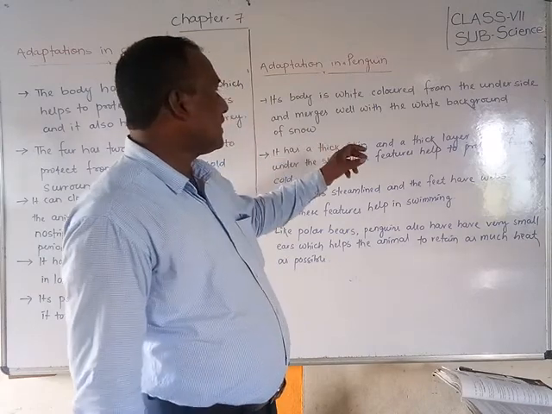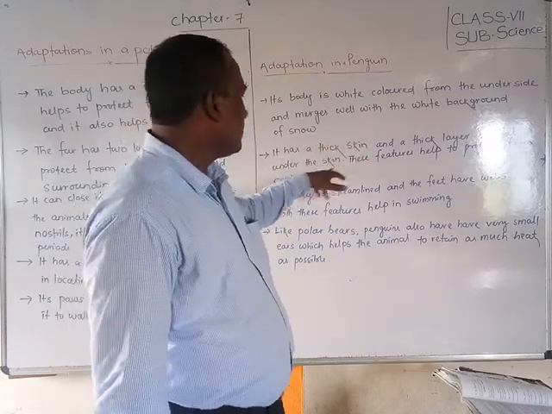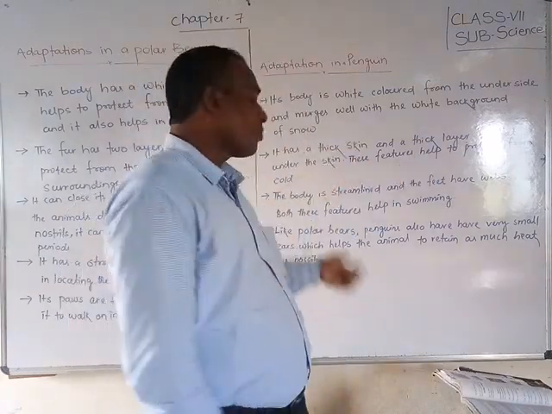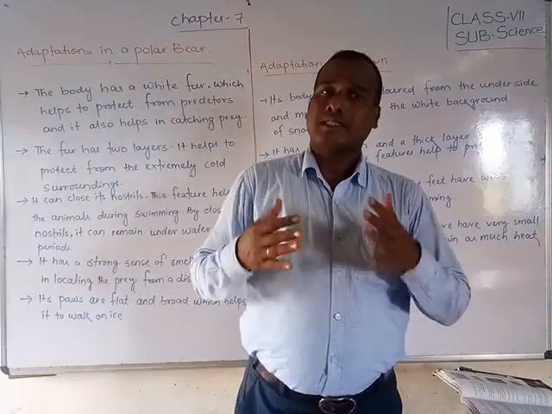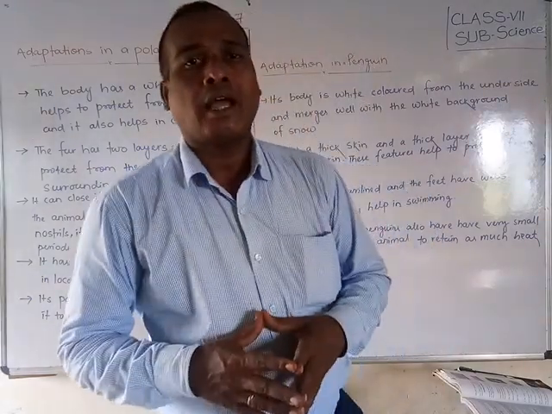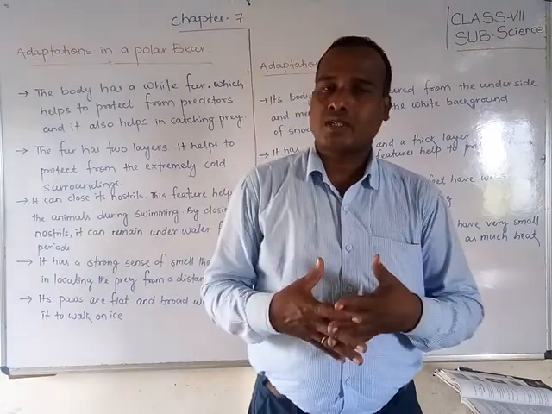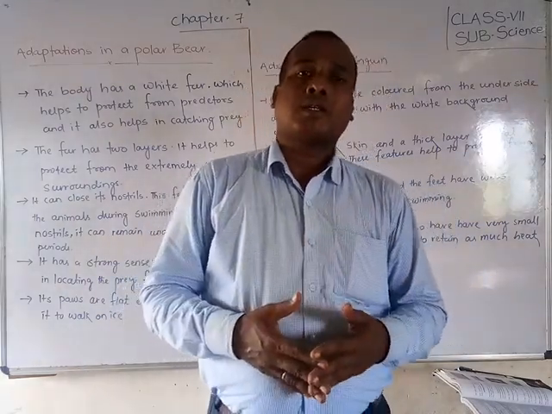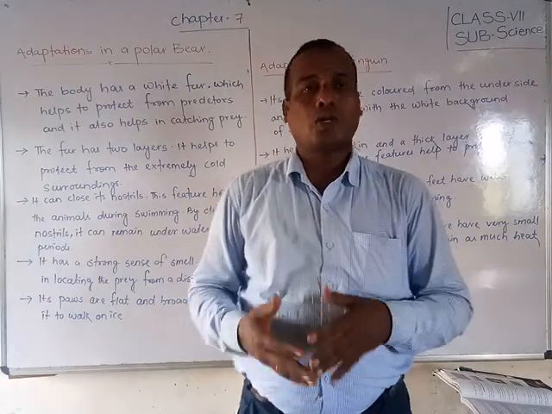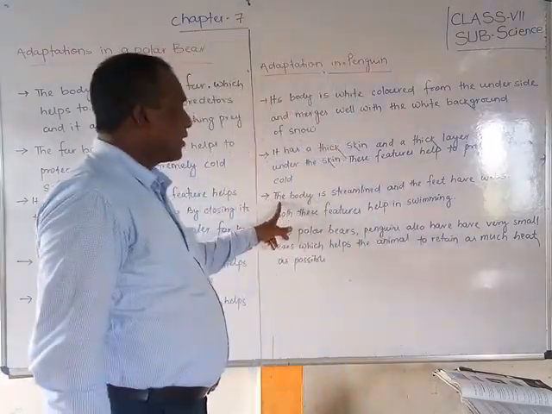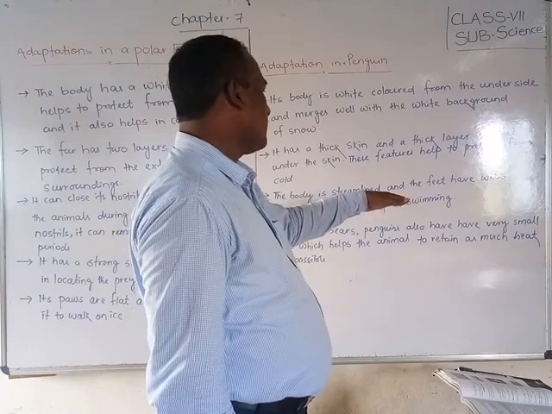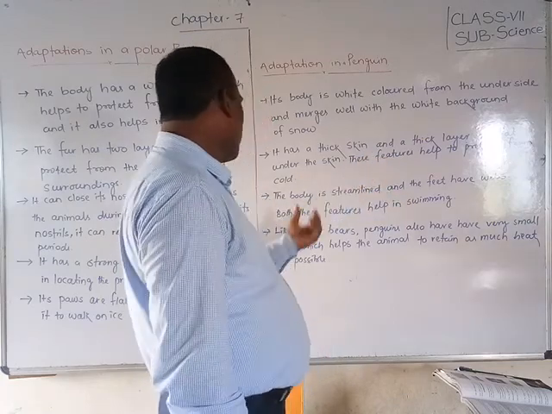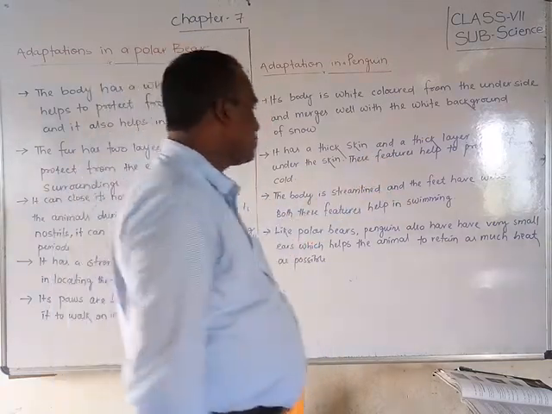It has a thick skin and a thick layer of fat under the skin. This feature helps to protect it from the cold. The thick layer gives warmth to the body and protects it from the cold. The body is streamlined and the feet have webs. Both these features help in swimming.